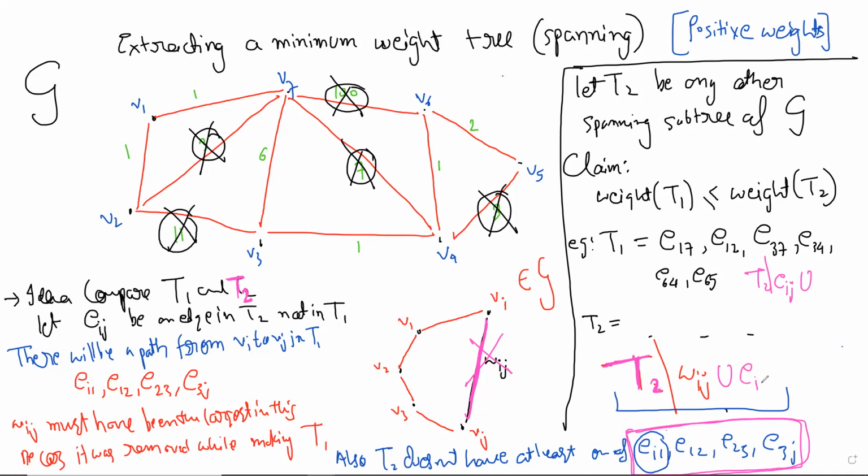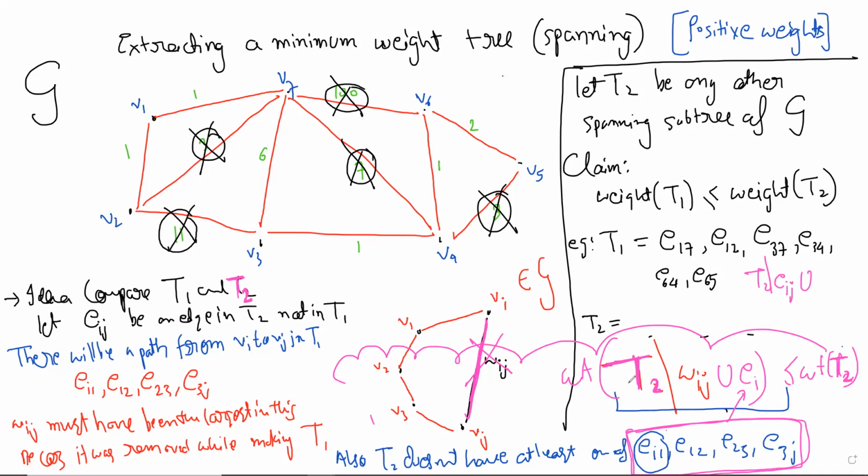If we can give one edge from here, then the weight of this is obviously less than the weight of T2. And in this way, if you continue, you can transform T2 to T1. Does everybody see that?